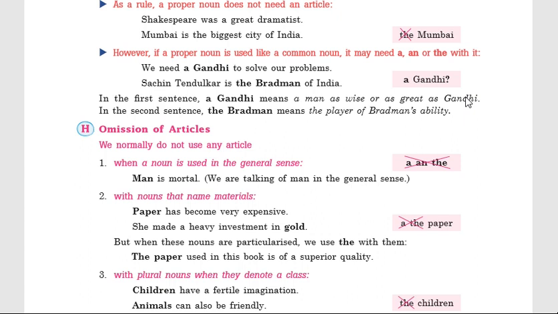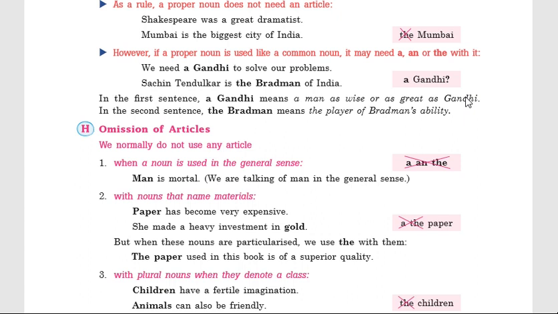For example, we need a Gandhi to solve our problems. Here a Gandhi is right. Similarly, Sachin Tendulkar is the Bradman of India. The Bradman is also right here.